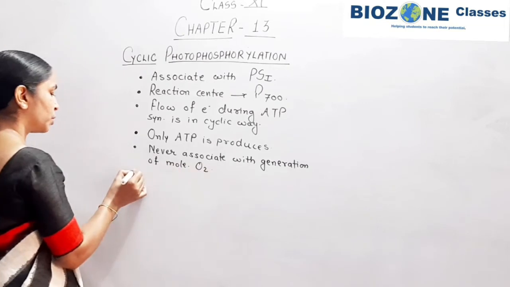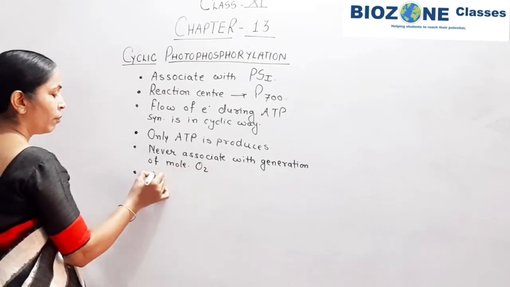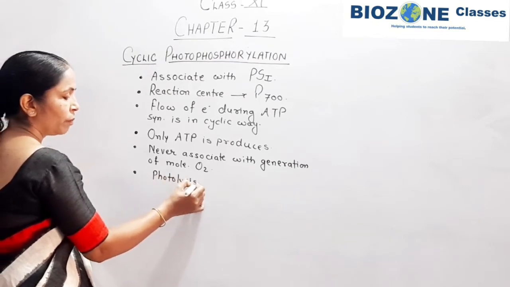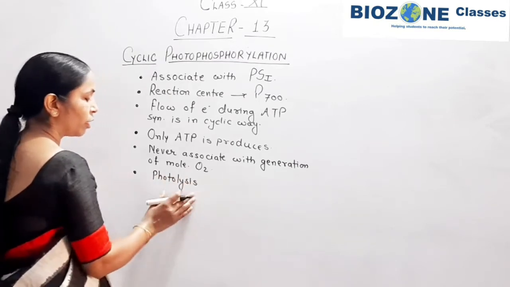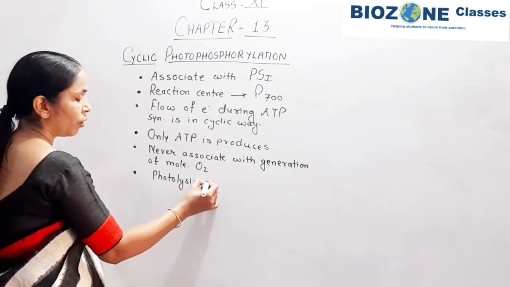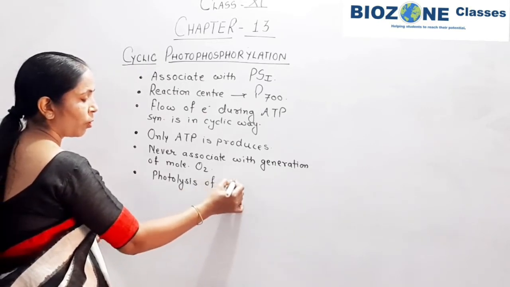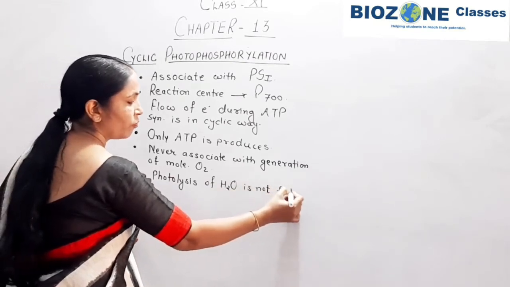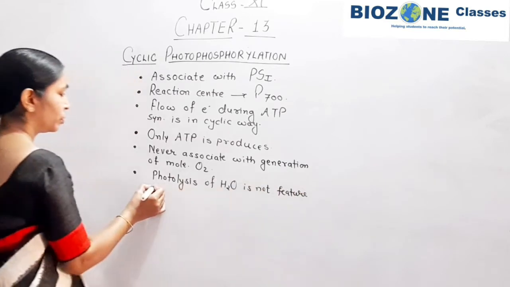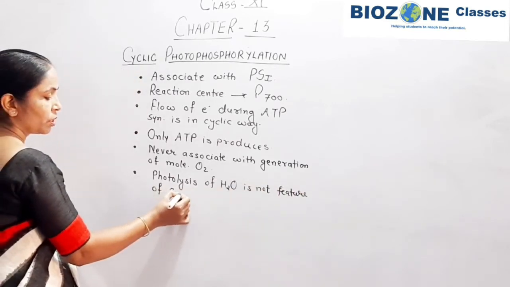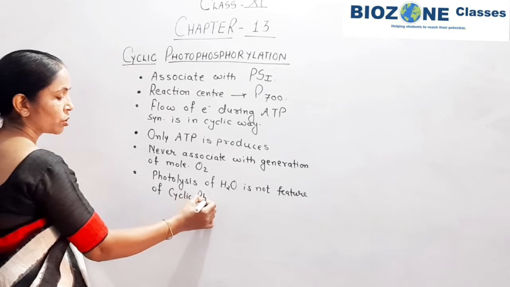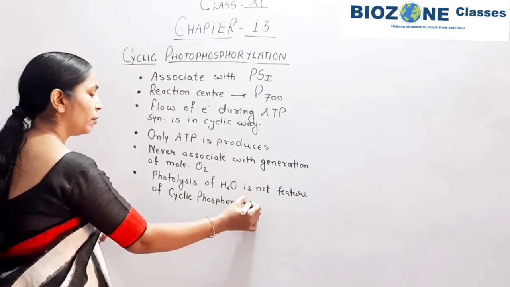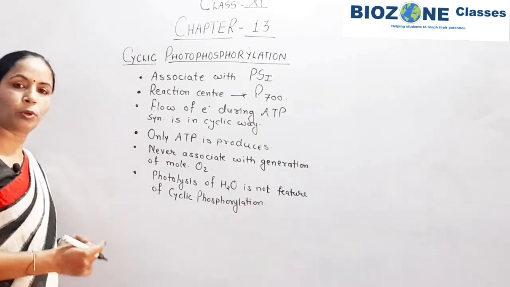Why is it not associated? Because you remember the photolysis of water, in presence of sunlight water is broken down. So photolysis of water is not a feature of cyclic phosphorylation. So this part you remember, the key feature of the cyclic phosphorylation.